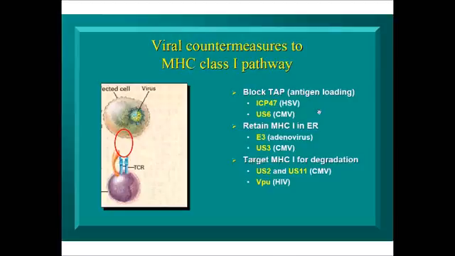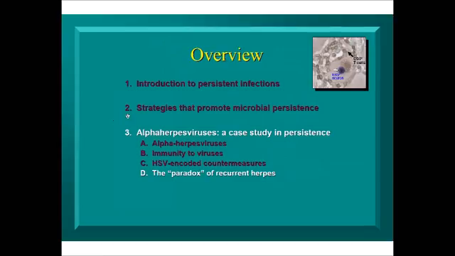So, yep, this is the same thing I just told you. These are examples of individual viral proteins that inhibit each of these steps, basically making it so T cells, cytotoxic T cells, can't see virus-infected cells. So having gone through that, the countermeasures of HSV, let's put it all together in the context, finally, of the biology of recurrent herpes.